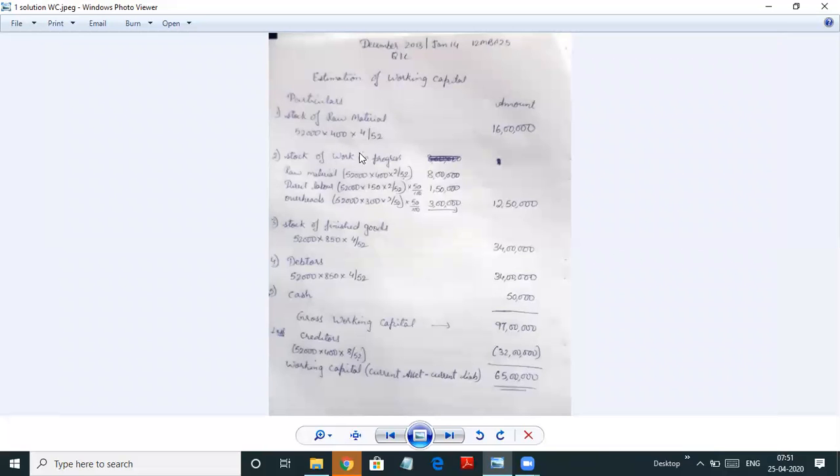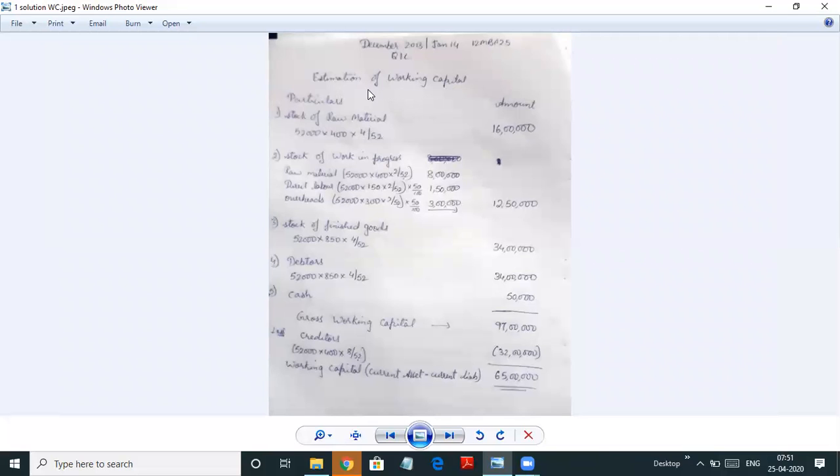Only 4 weeks of material will remain in stock. So into 4 by 52, 4 weeks divided by 52 weeks, you will get the amount of raw material that is there in stock. Remember, we are estimating the amount of working capital. So here we are not finding days, we are finding the amount. So again, I'm repeating, we always start with raw material.